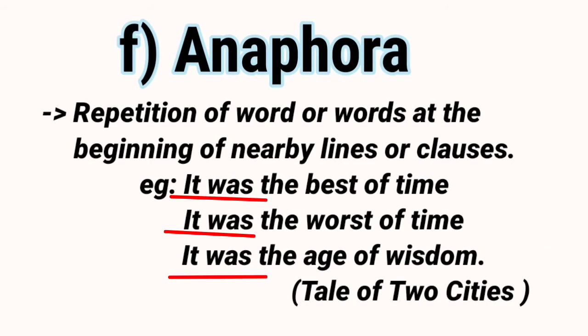Anaphora. It is the repetition of word or words at the beginning of nearby lines or clauses. Examples: it was the best of times, it was the worst of times, it was the age of wisdom. So these lines are taken from A Tale of Two Cities. Here we can see it was repeated.